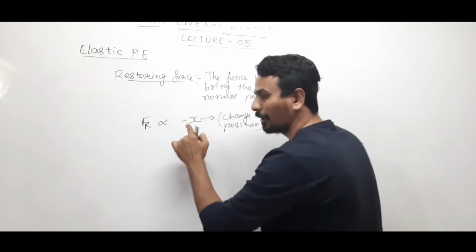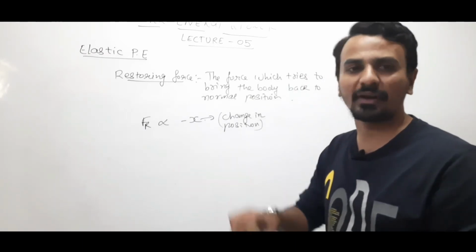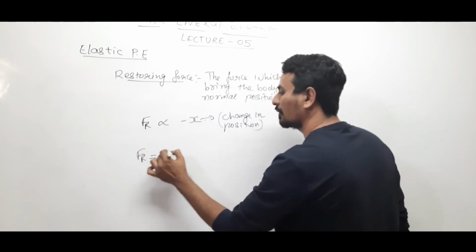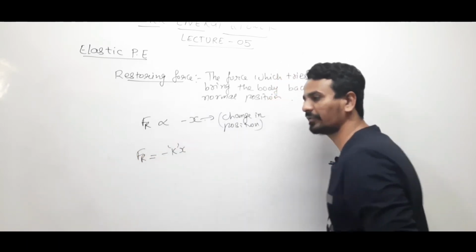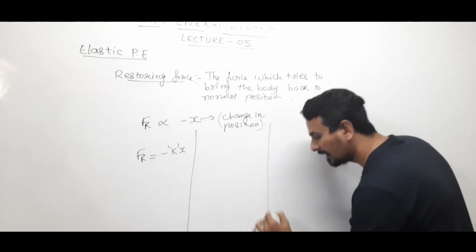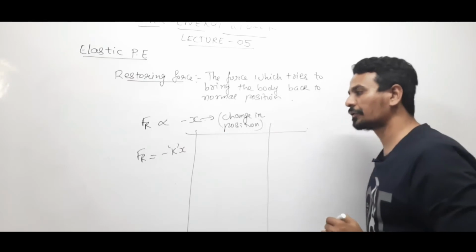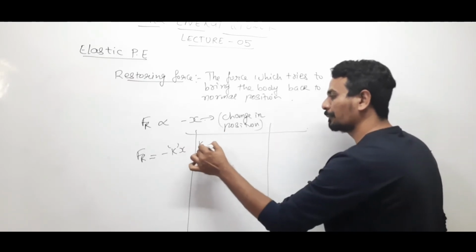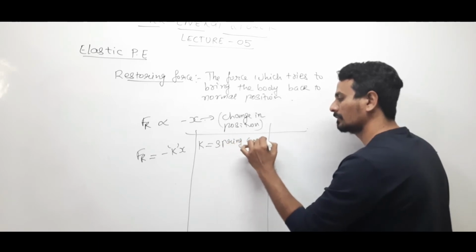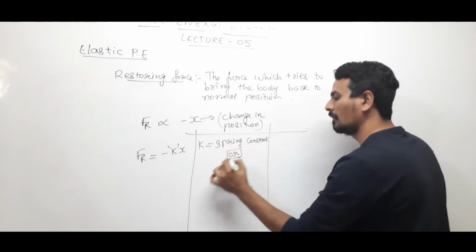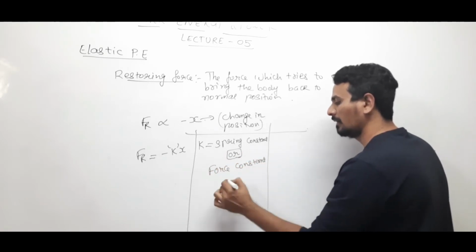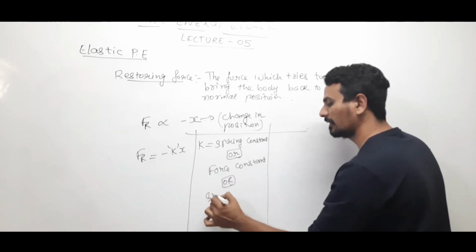And the negative sign is because displacement and the restoring force are both in opposite directions. So now restoring force is equal to a proportionality constant. This proportionality constant has some meaning, and this is also something you should understand. K is known as spring constant or force constant or stiffness constant. These are a few names of this constant.